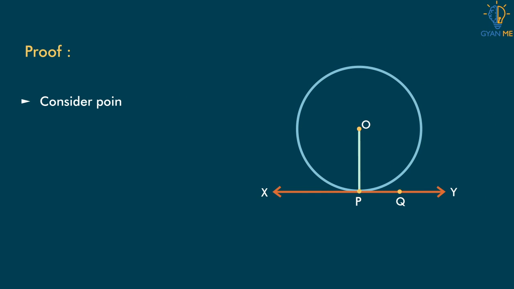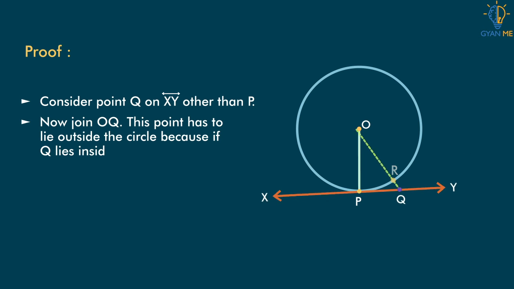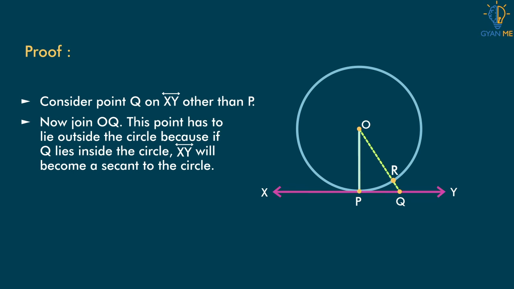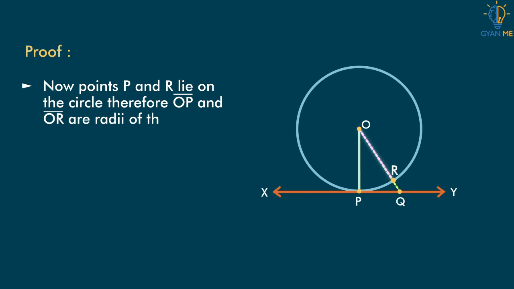Now consider the point Q on XY other than P. Join OQ. Now this point has to lie outside the circle because if Q lies inside the circle, XY will become a secant to that circle. This we have already seen. Thus, Q lies outside the circle for XY to become a tangent to that circle. Now points P and R lie on the circle, therefore OP and OR are the radii of the circle. Therefore, can I say OP is equal to OR?